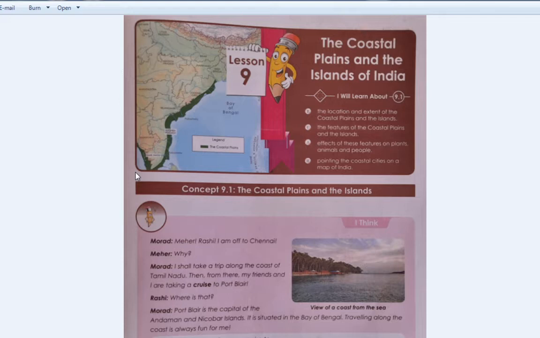Now, in today's class, we are going to learn lesson number 9, the coastal plains and the islands of India.